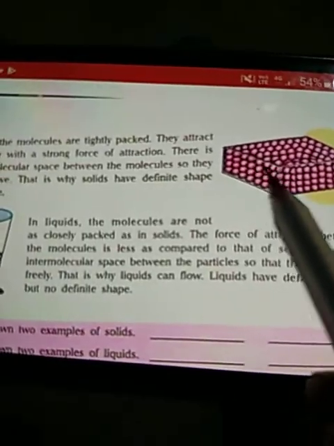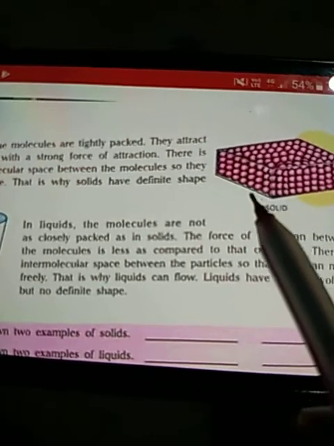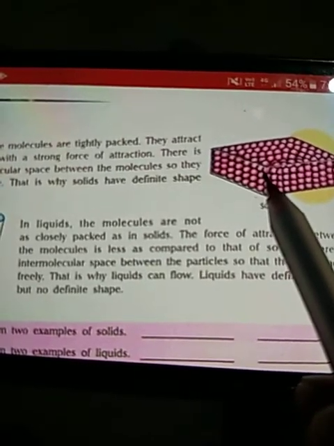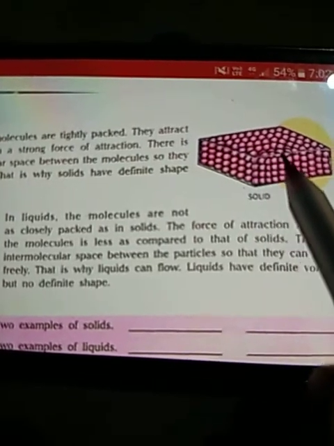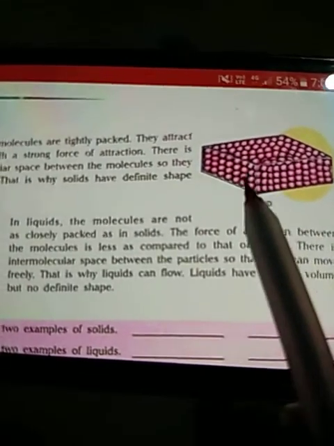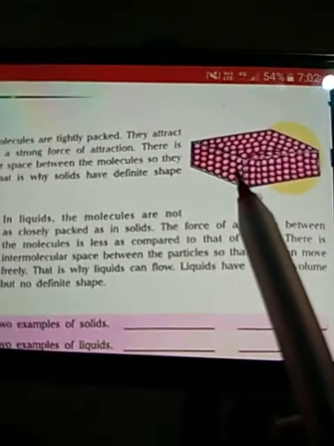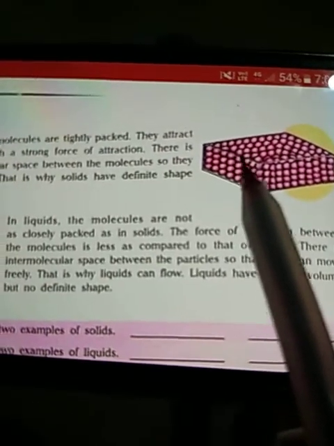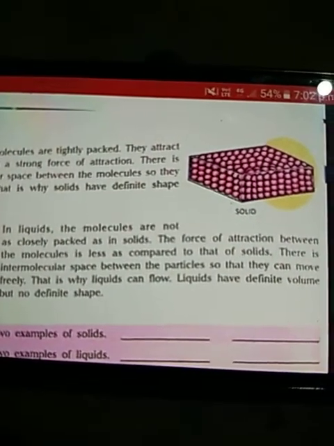These are the molecules, and the space between the two molecules is known as intermolecular space. As you can see in the picture also, there are no intermolecular spaces. That's why they are very tightly packed to each other, and this arrangement of molecules gives the solid a fixed or definite shape.